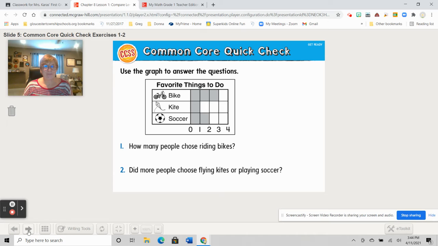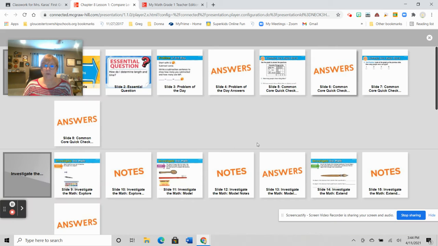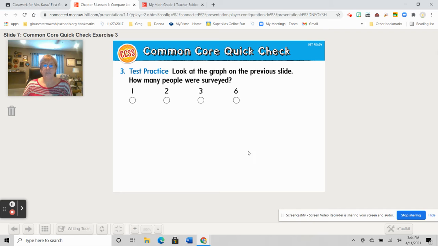Okay, here we go. 3 people chose riding bikes, and more people chose playing soccer rather than flying a kite. And how many people were surveyed in all? 6 people were surveyed in all. Very good. Okay. So now we are going to also go on to this. Oh, that was what the survey was right here. So C6. All right, here is where we're going.